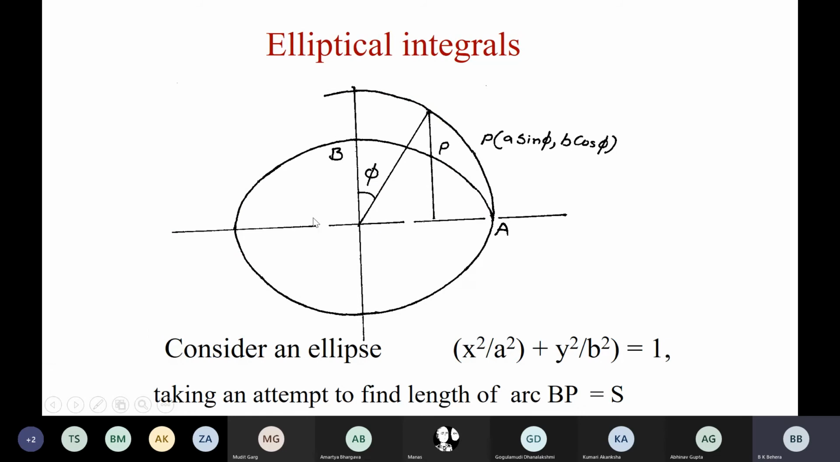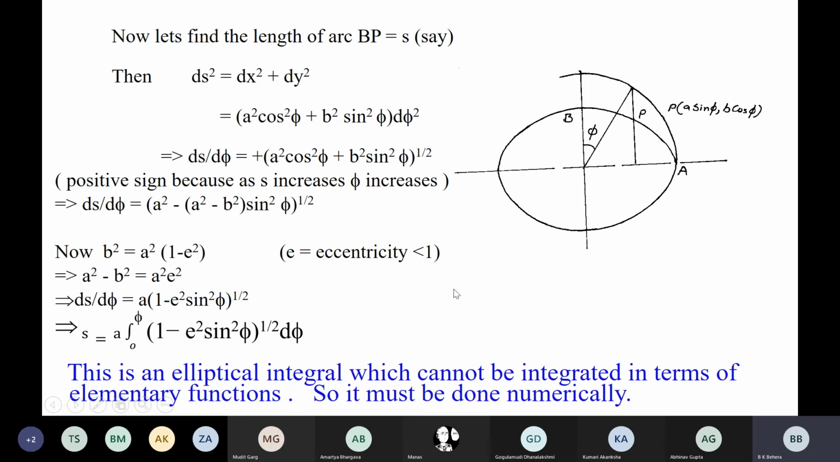So you just consider an ellipse. This is the equation of the ellipse. We are making an attempt to find the length of arc BP. So we are assuming let BP be equal to S. See in the next slide. Let's find the length of arc BP equal to S.